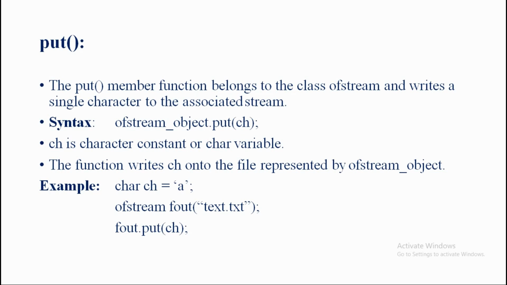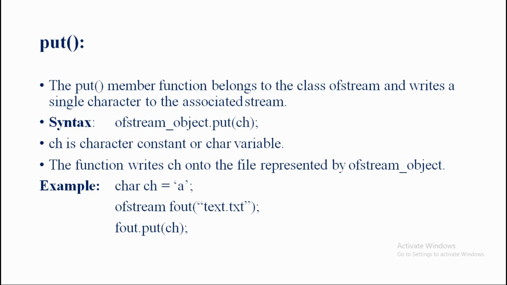Now we are in the concept of put. Such a member function is specially used to display a character. But how many characters does it display? Does it display a group of characters or a single character? What's the meaning of the put member function? The put member function belongs to the class ofstream, and it displays a single character to the associated stream.